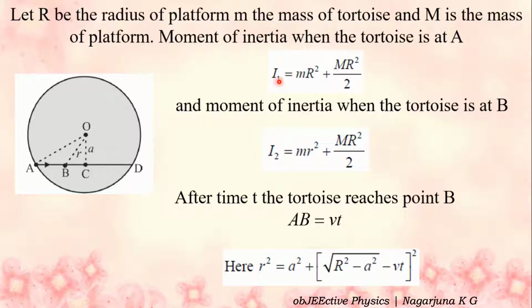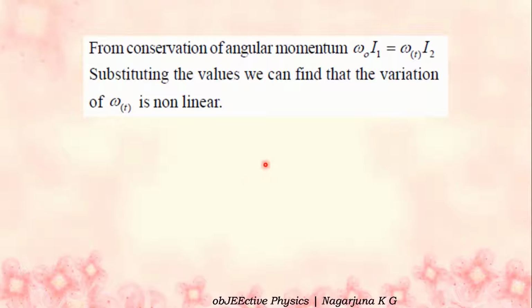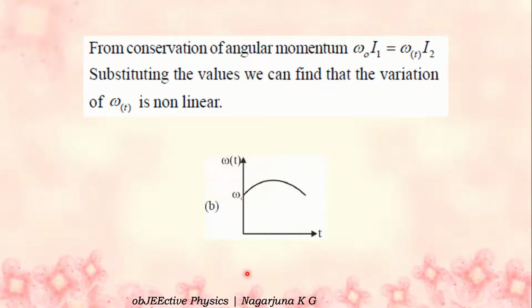By substituting the I1 value, I2 value, and then small r square, omega naught, omega t, all values, here we will get omega t. Substituting the values, we can find that the variation of omega t is non-linear. So our answer is option B. Option B is the right option.